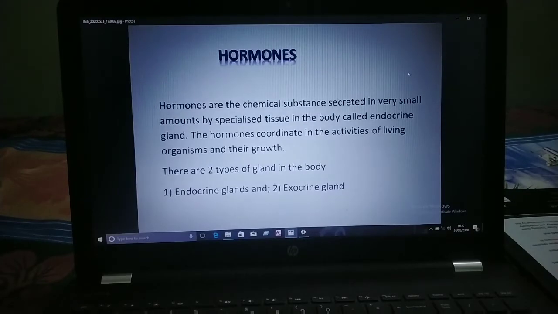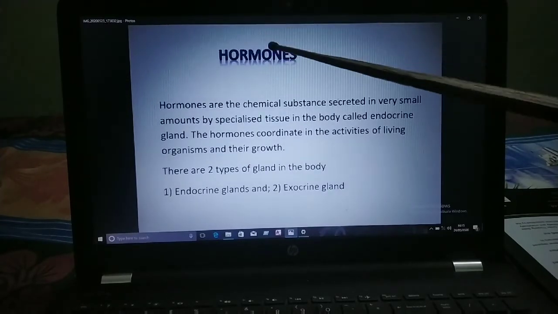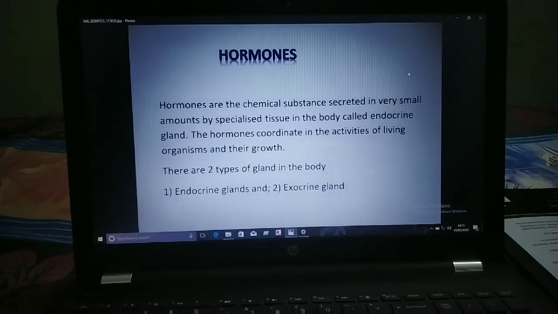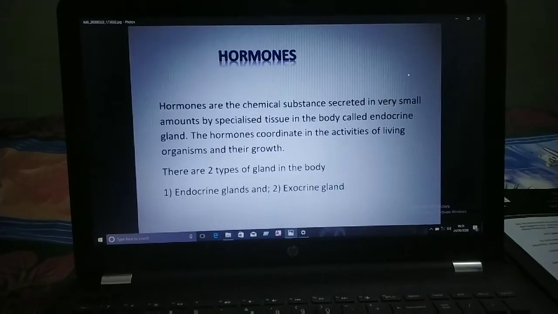So children, there are different types of endocrine glands such as the pineal gland, parathyroid gland, pituitary gland, thyroid gland, pancreas, and adrenal glands. Many more are there, and we will study them all. Okay children, let's continue our lesson. The hormones are secreted by the endocrine glands, and these glands control and coordinate all the activities of our body.